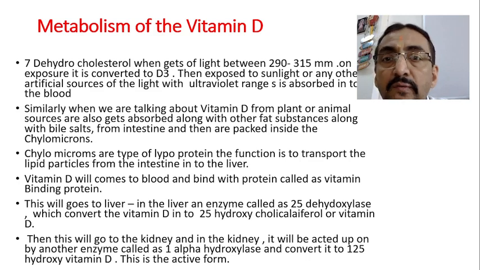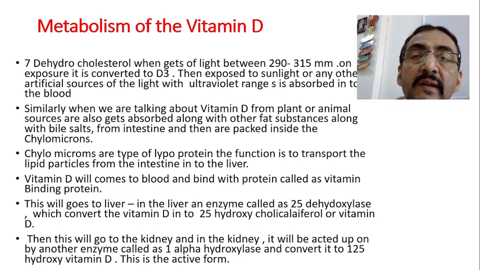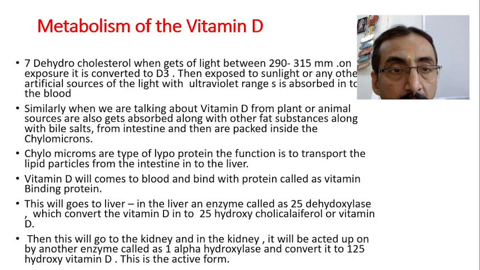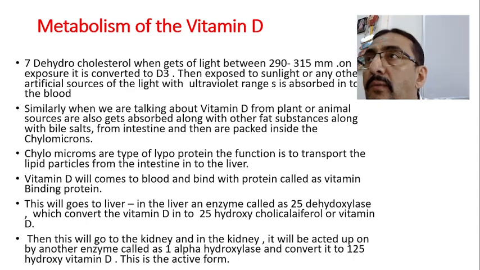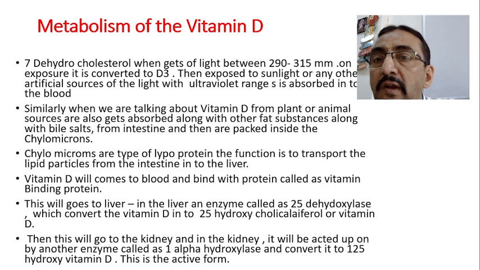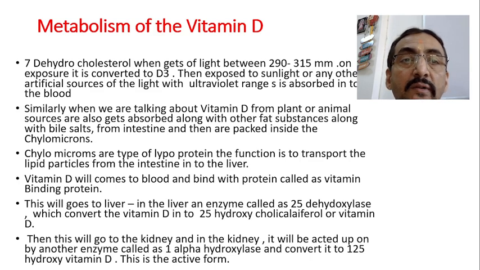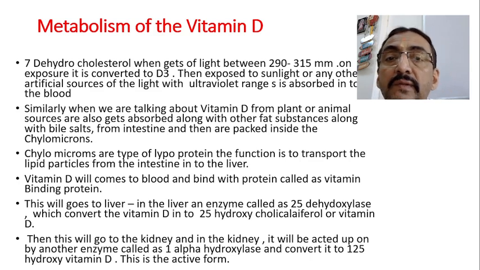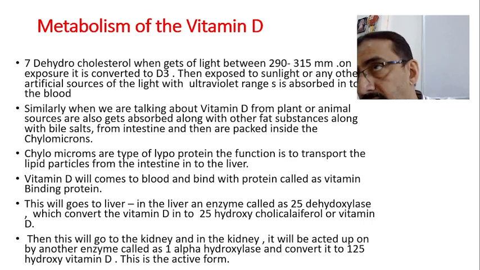D1 is also called the active form, in the kidney. So when this 7-dehydrocholesterol gets sunlight between 290 to 315 nm, it is converted into the next form, called D3. Then, exposed to sunlight or any other artificial sources of light in the ultraviolet range, it is absorbed into the blood.